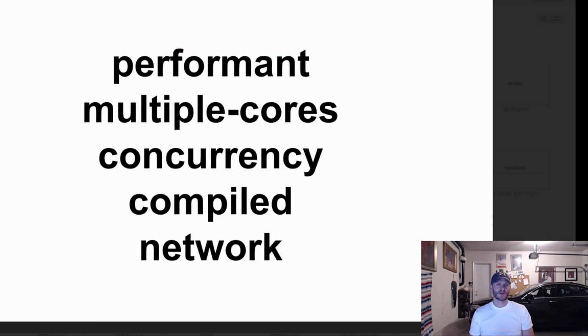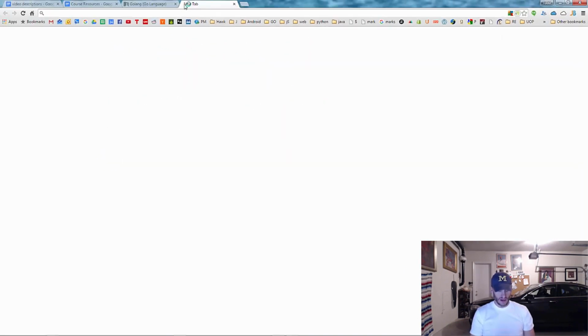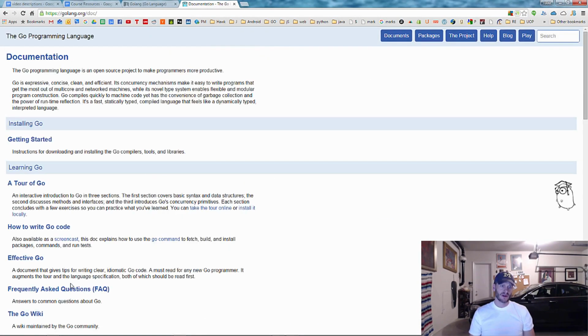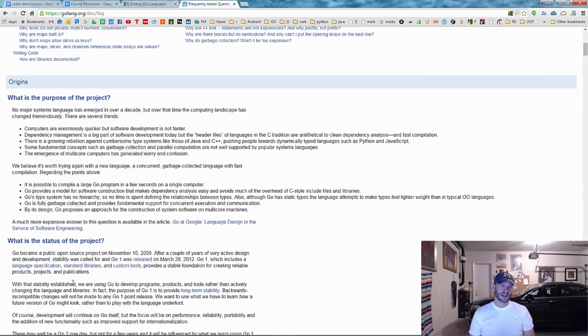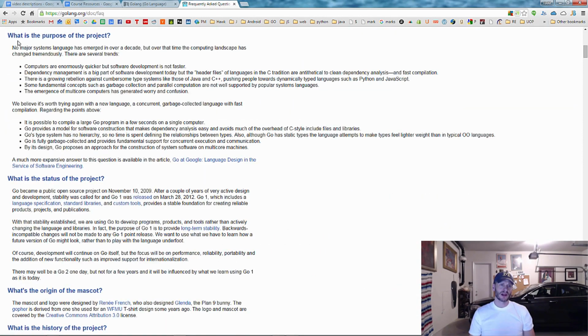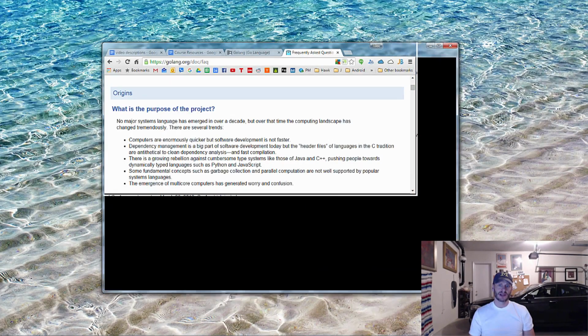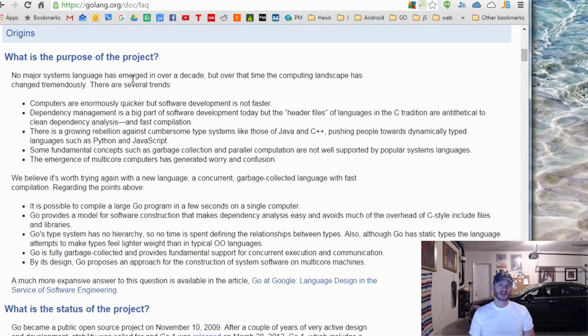So what is it about Go which is awesome? If you go to golang.org and then click on Documents, and then there's frequently asked questions, the first question here is, what is the purpose of the project? I'm just going to bring this in so it's a little bit more readable and not quite so long. You could pause the video right here and read this, because this is a really great statement about the language and lets you know what Google was thinking when they created Go. So just pause the video and take a gander at this. You could also click on this link if you want to read this article. This is a great article.